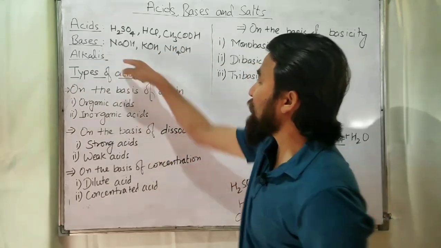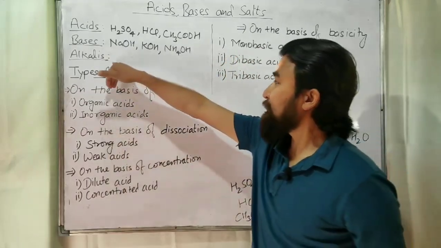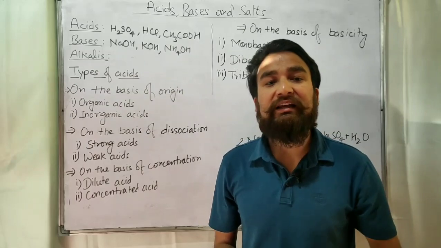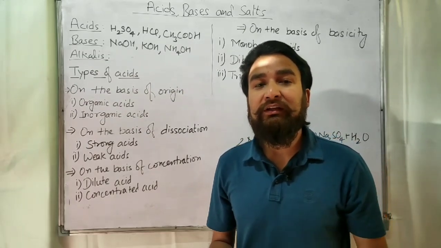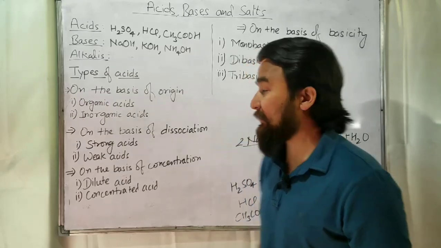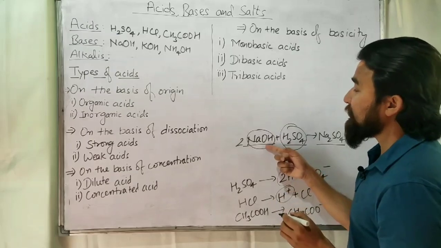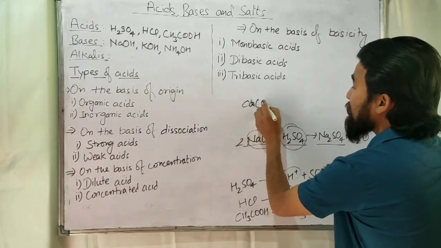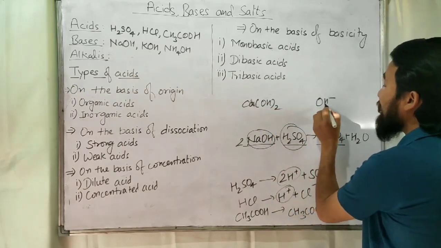So now what are alkalis? Alkalis are the bases which on dissociation give OH minus ion, that is hydroxyl ion. So NaOH is an alkali. Ca(OH)2 is an alkali because it gives OH minus ion.